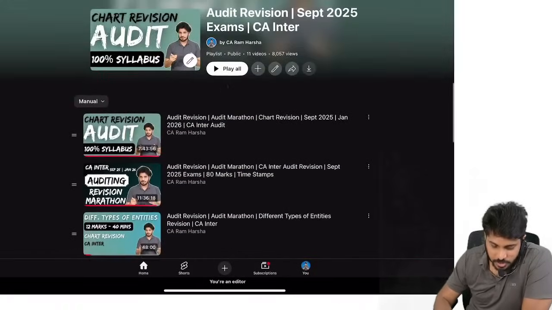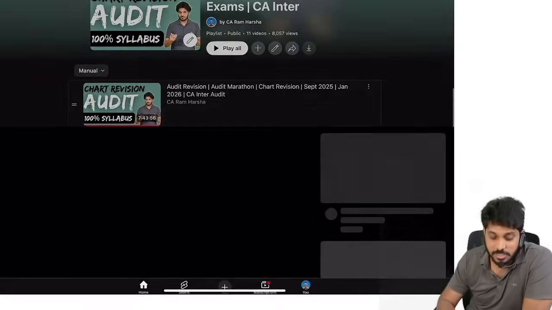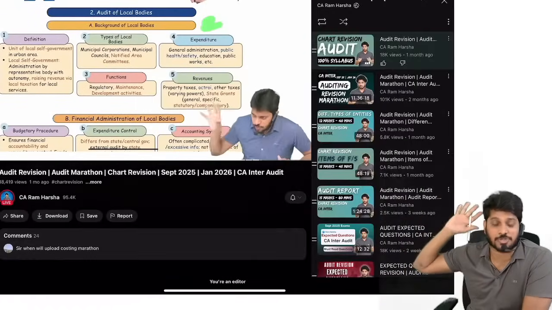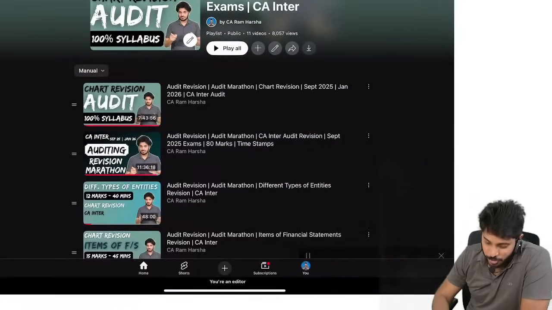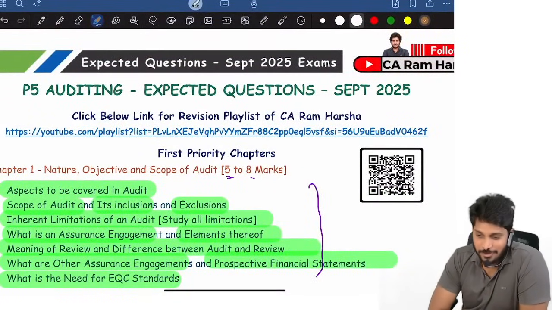So my previous revision is already here, 11.5 hours, which covers 80 marks to 90 marks portion. Chart revision covers 120 marks portion. And apart from that, I am doing live also. How many resources we are giving, you see?